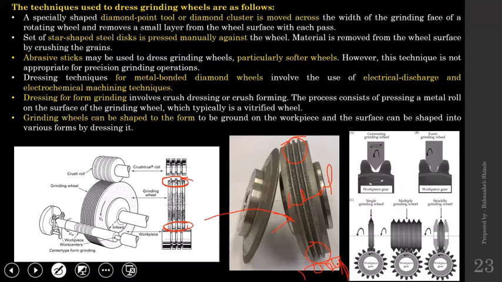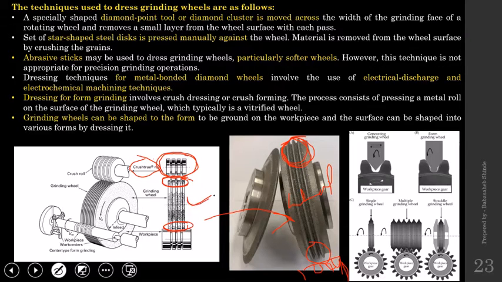Now to create these projections on the grinding wheel itself, there will be one crusher roll that will be having another similar replica on its surface, and this will be used as a dressing tool to get this shape on the grinding wheel.